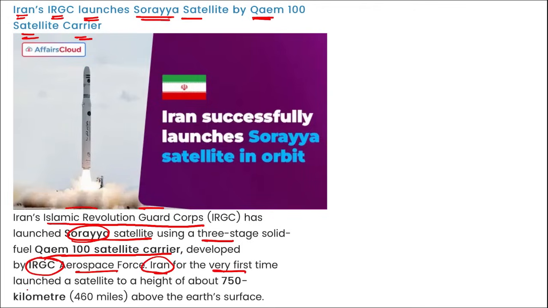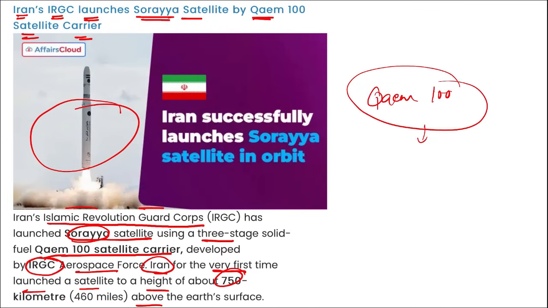For the first time, they have launched a satellite to a height of 750 kilometers above the Earth's surface. So remember this rocket that was used to launch this satellite, it was QAM-100 satellite carrier, and name the satellite that was launched by Iran, Soraya. Soraya is the name of the satellite. Now the question can also be asked in this way, that the Soraya satellite was launched by which country? So it was launched by IRGC, that is Islamic Revolution Guard Corps, that is of Iran.